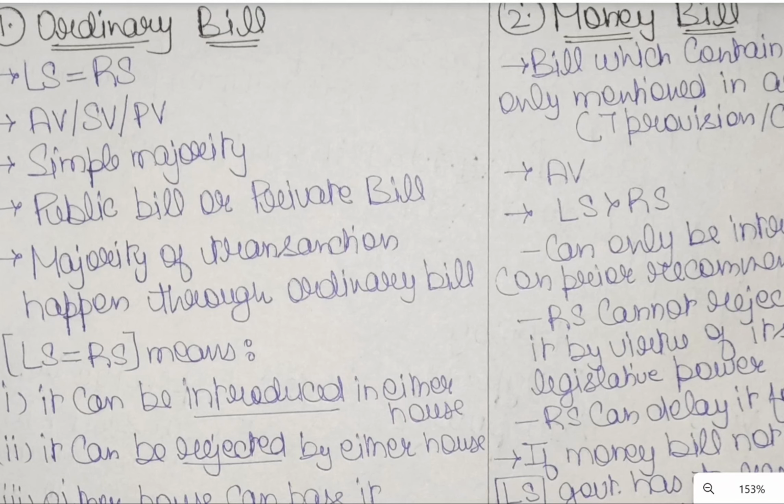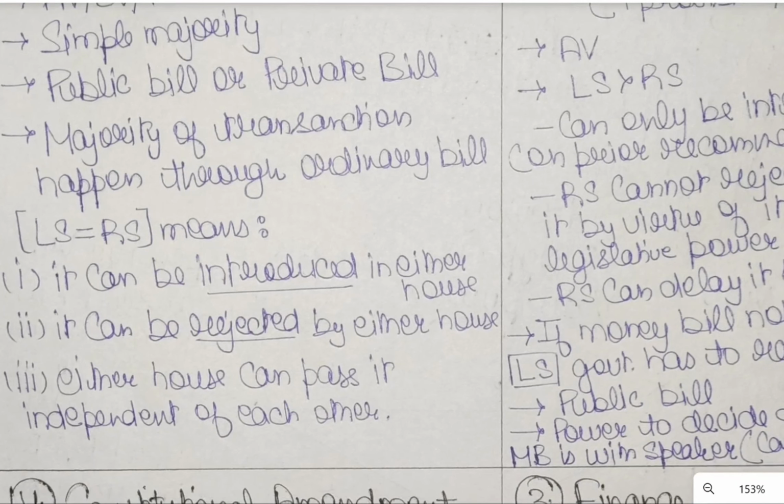Lok Sabha equal to Rajya Sabha basically means that both Lok Sabha and Rajya Sabha have independence over the introduction, passing and rejection of the bill. It can be introduced in both houses, it can be rejected by both houses, and it can be passed by each house independent of the other, without any obligation towards the other.